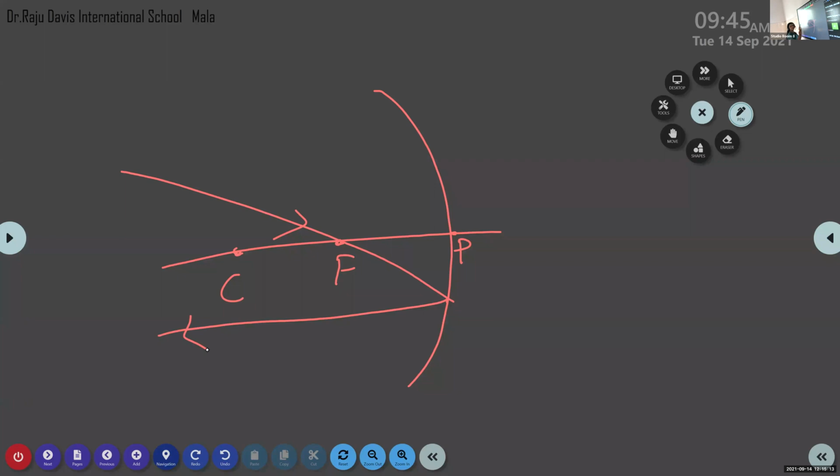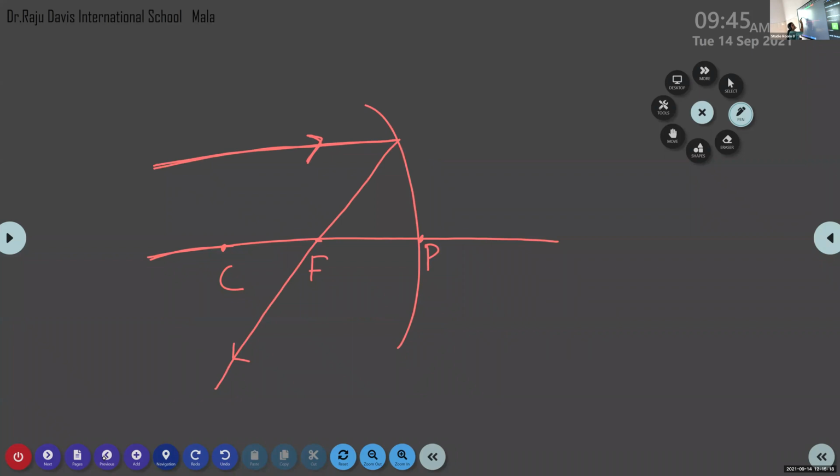So you just compare the first two rules of image formation. In the first case, the ray of light is coming parallel.